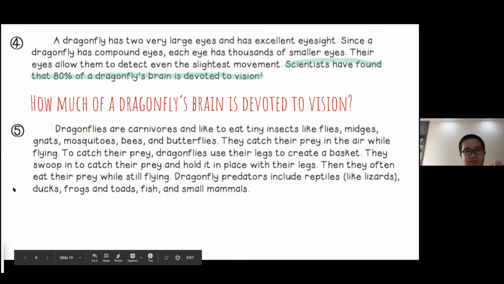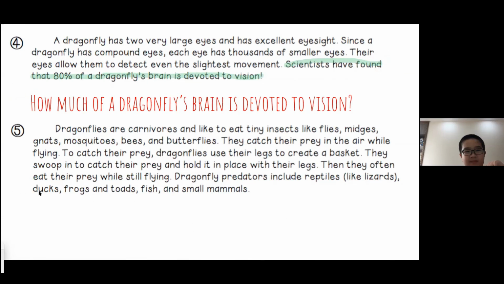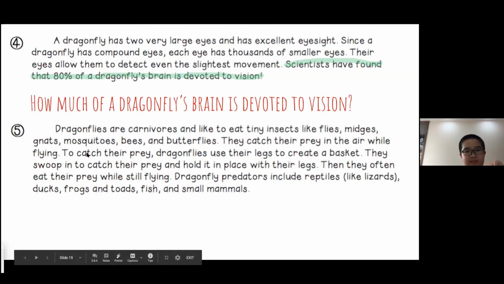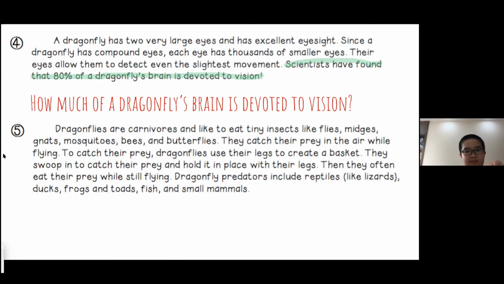Very good. 5. Dragonflies are carnivores and like to eat tiny insects like flies, midges, gnats, mosquitoes, bees, and butterflies. They catch their prey in the air while flying. To catch their prey, dragonflies use their legs to create a basket. They swoop in to catch their prey and hold it in place with their legs. Then they often eat their prey while still flying. Dragonfly predators include reptiles like lizards, ducks, frogs, and toads, fish, and small mammals.